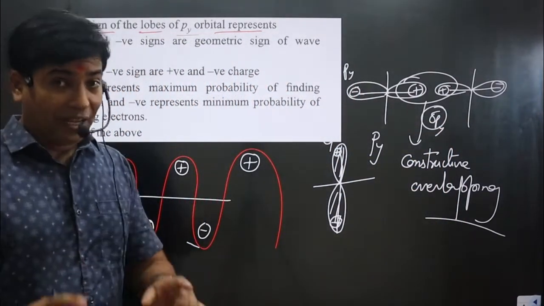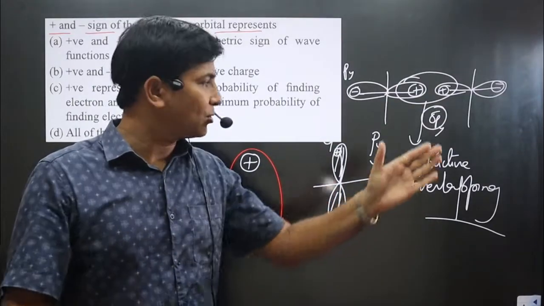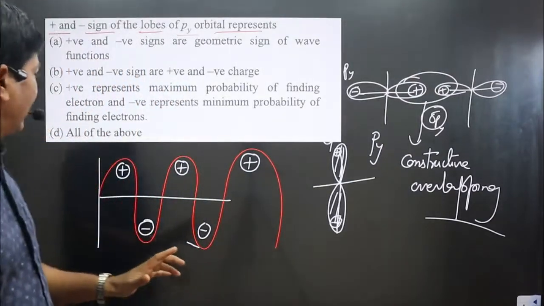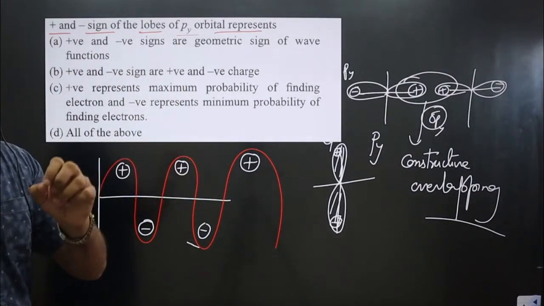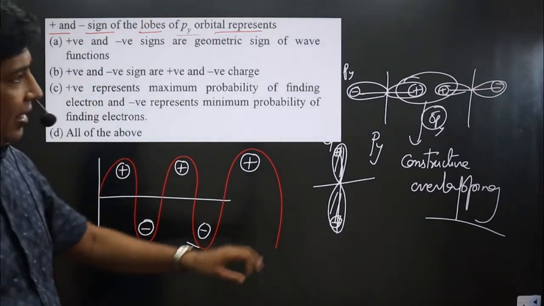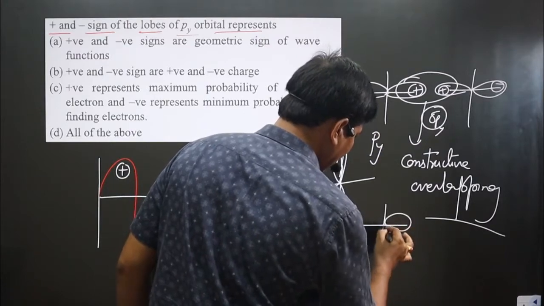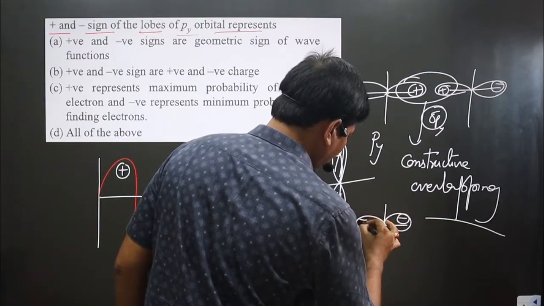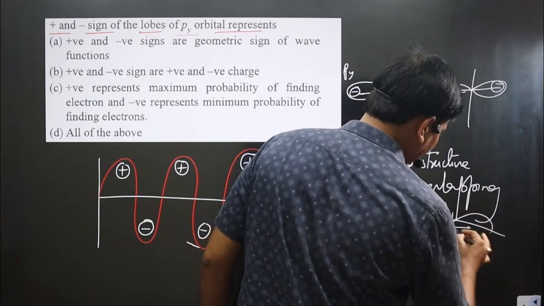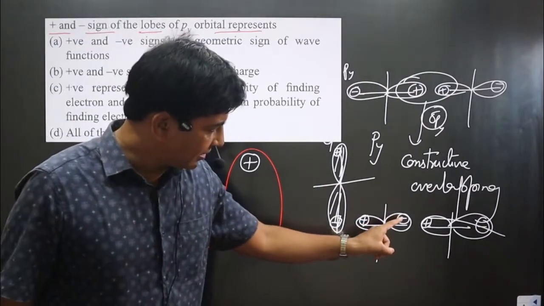If I consider the positive as a charge, they will repel each other, so constructive overlapping would not be possible. So always keep in mind, positive and negative signs should never be taken as charge. In case this is negative and this is positive, and then this is positive and this is negative, and they come closer together for overlapping.